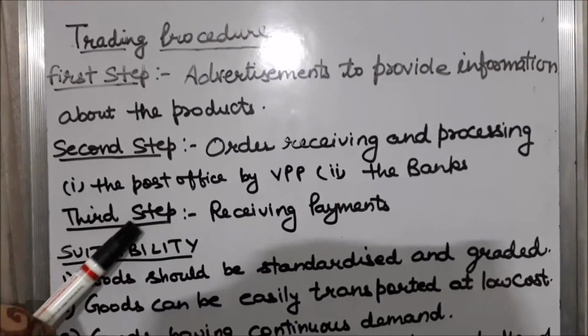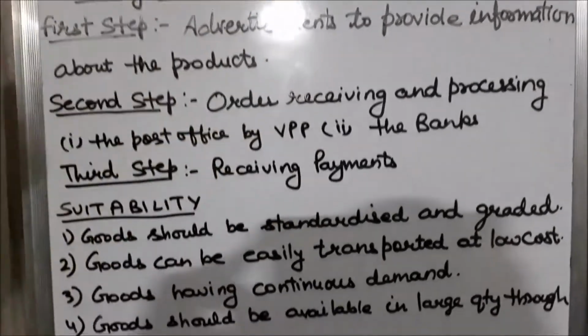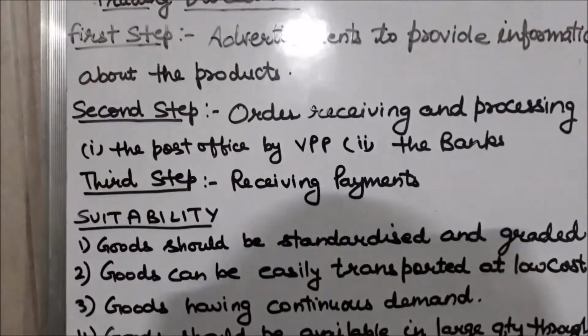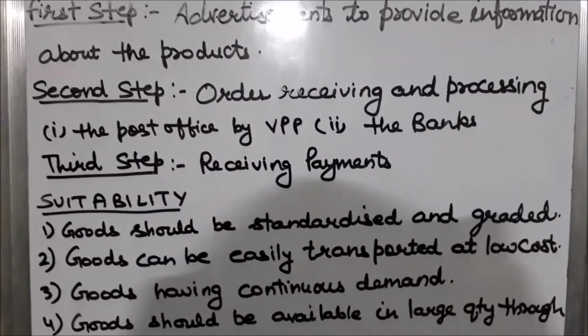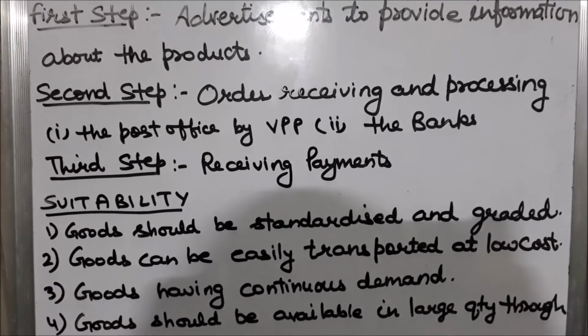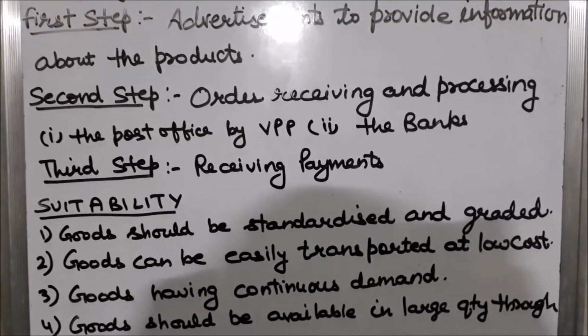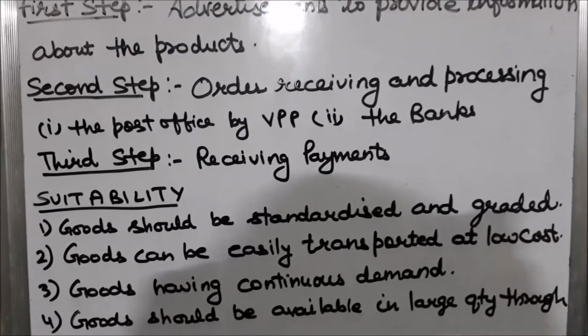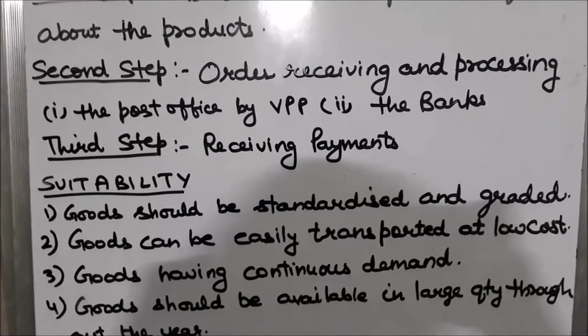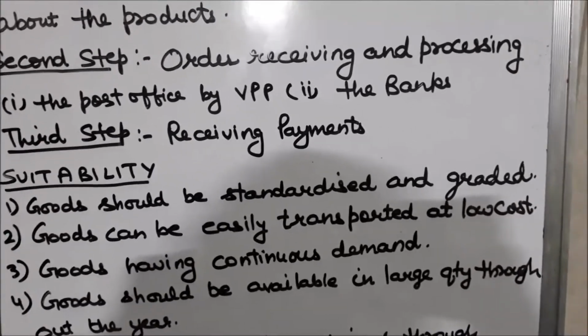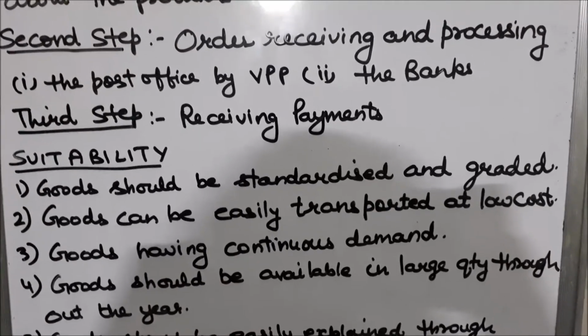Third step is receiving payments. Now payment will be received from the customer in any one method from the two. First, suppose goods are sent to the customer through post office, through VPP.